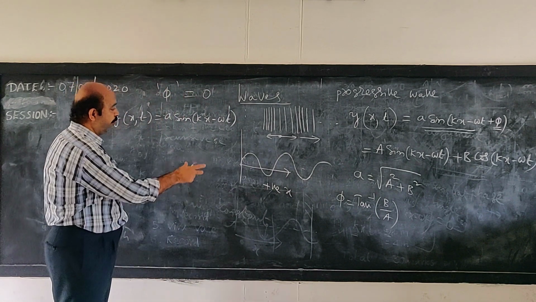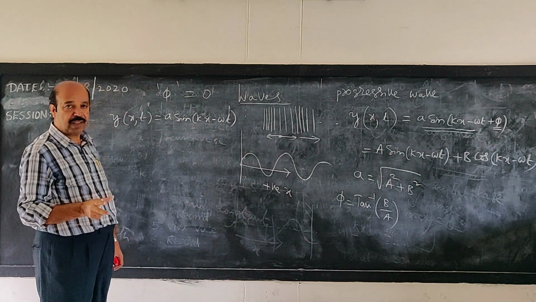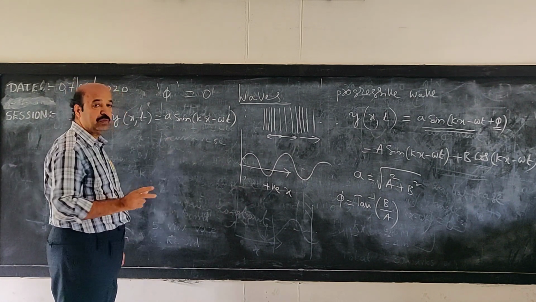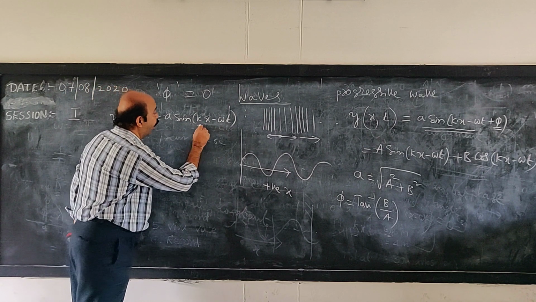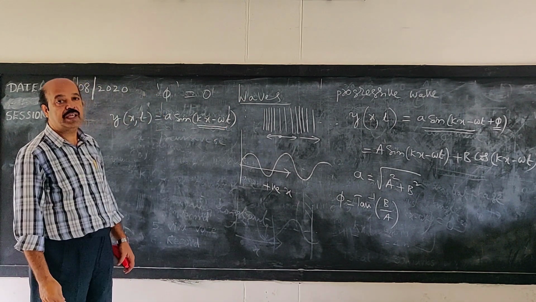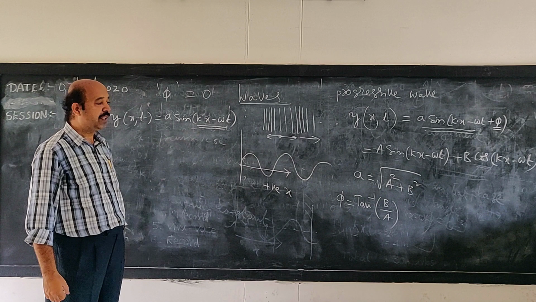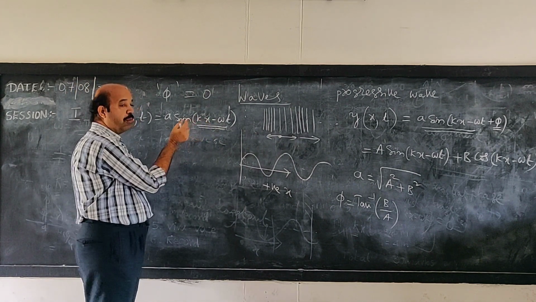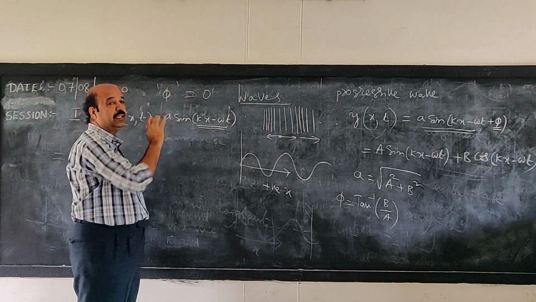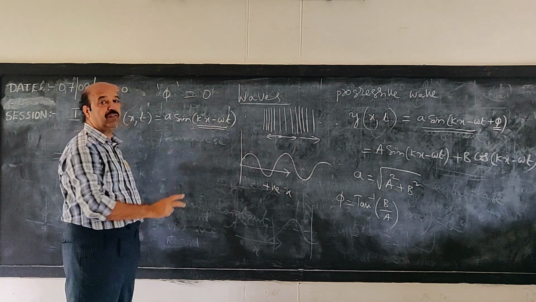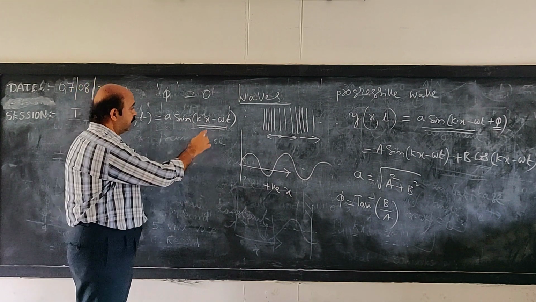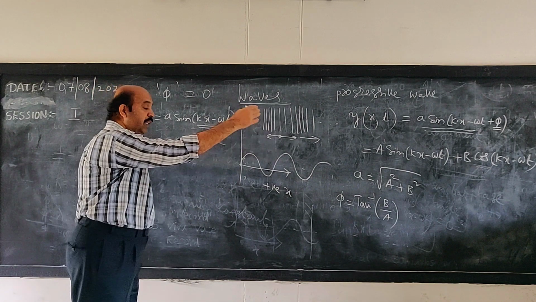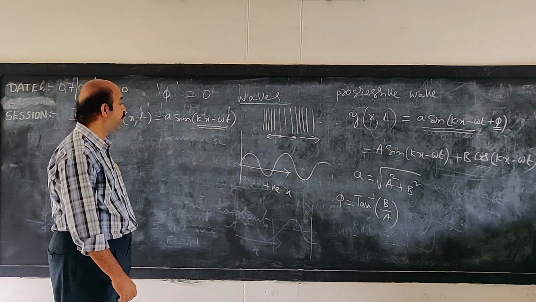That means for the wave shape to remain constant, it should not change with time or position. So the argument of the function must be constant. Therefore, as the time increases, the distance of the point under consideration also must increase. Then only this argument part will be constant. Hence, this equation represents a progressive wave moving in the positive x direction.